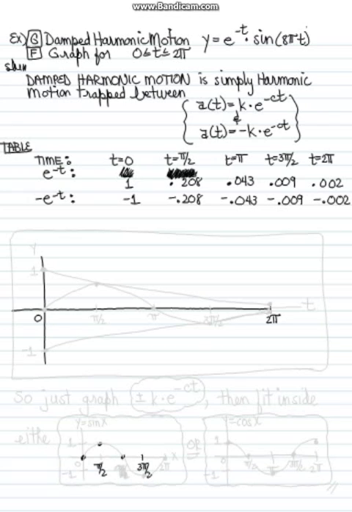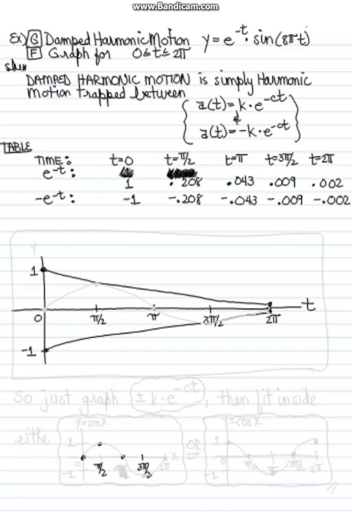Okay, so we go from 0 to 2 pi, and the tallest we'll go is positive 1, and the lowest is negative 1. Now at 0, we have values. Here's pi over 2, and 3 pi over 2. When t is equal to 0, e to the negative t is up here at 1, while minus e to the negative t is at negative 1. And then when it's equal to pi over 2, we just plot those points and then we connect them together with a smooth curve. And you'll see that we get this upper curve, which is our a of t equals positive e to the negative t, and our lower curve, and that's a of t equals negative e to the negative t.